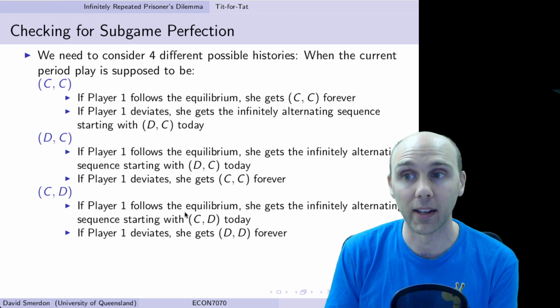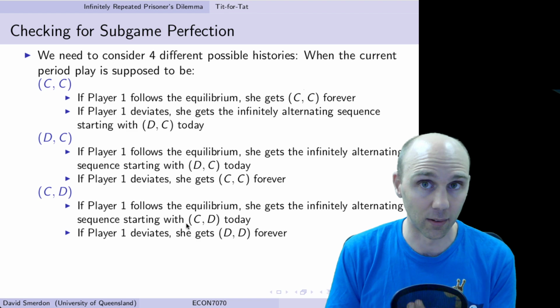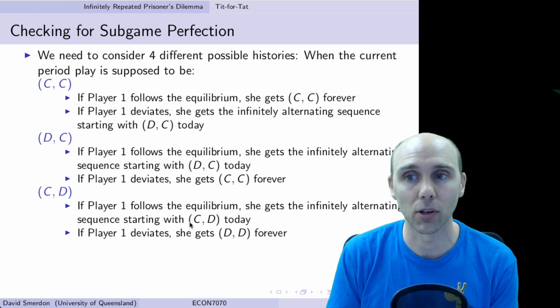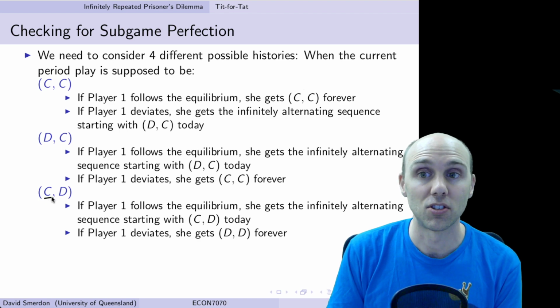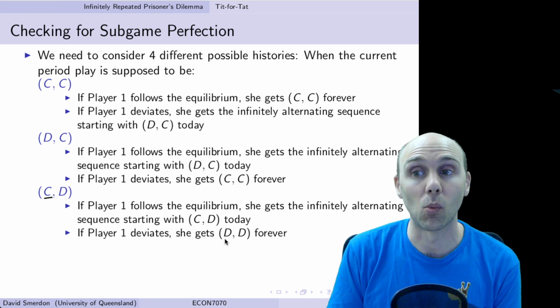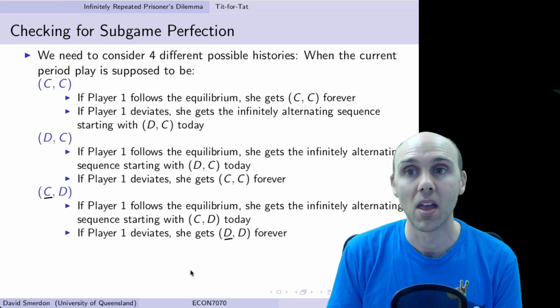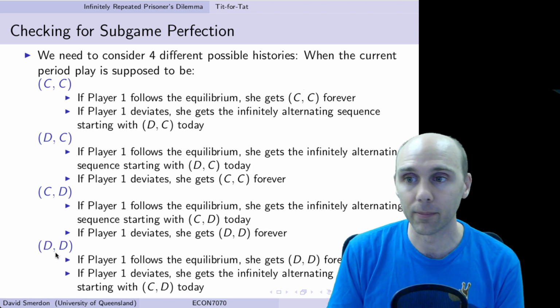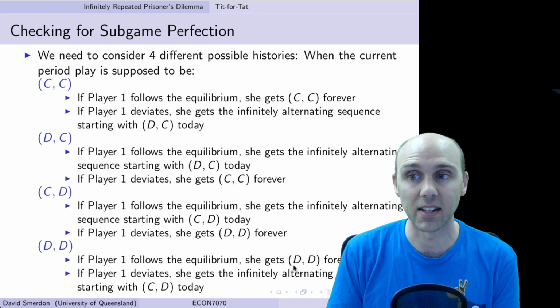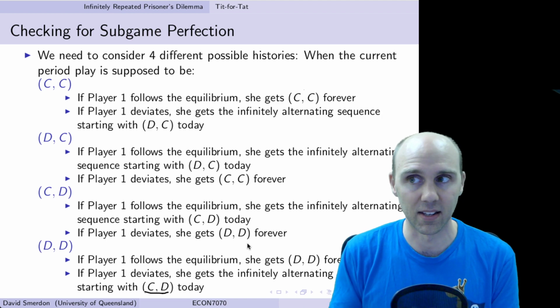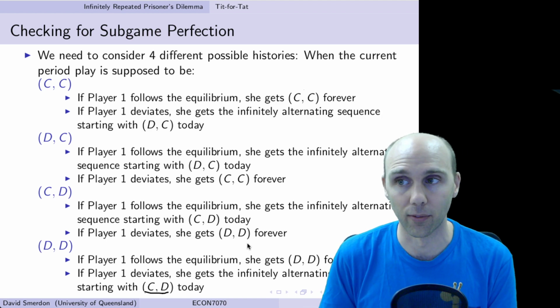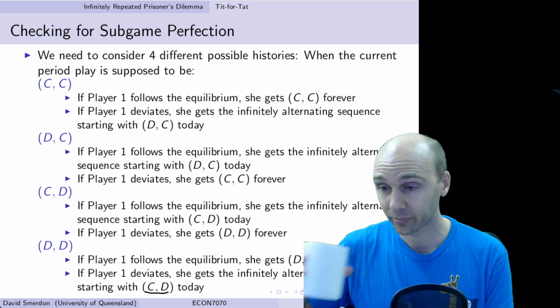And we can do the same if the history tells us that we should be at CD today and we follow the equilibrium, we're in the infinite loop, CD, DC, and so forth. If we deviate, we change from C to D, and then we're stuck in that DD loop forever. And of course, if we're in DD, the equilibrium is to stay in the DD forever. The deviation is to switch to C, and then we get into that loop of CD, DC, CD, DC, and so forth.